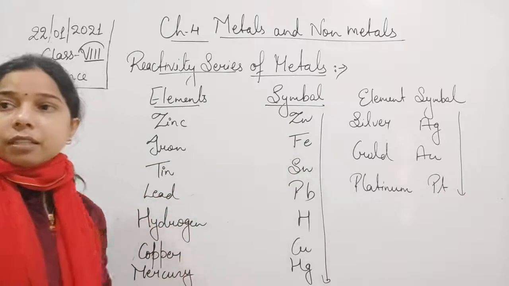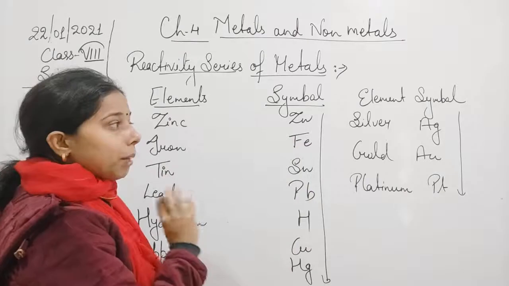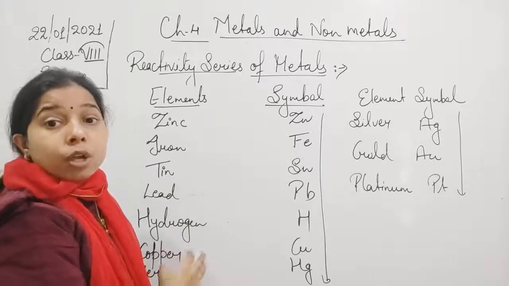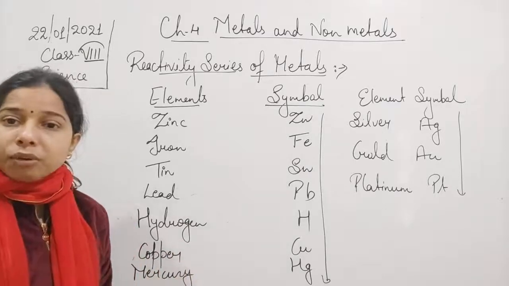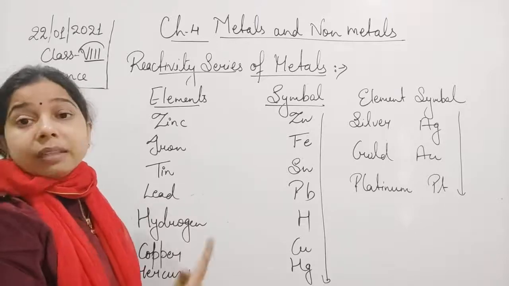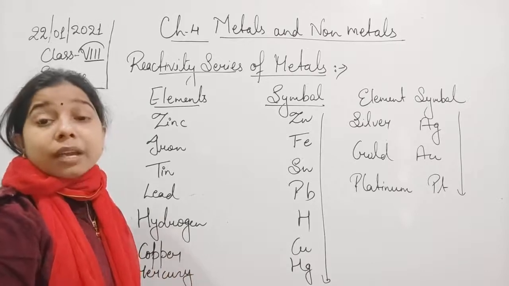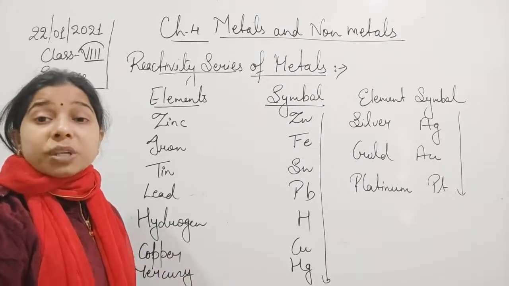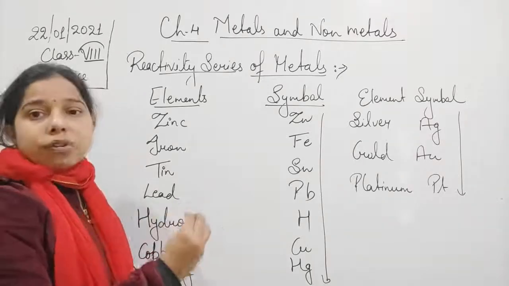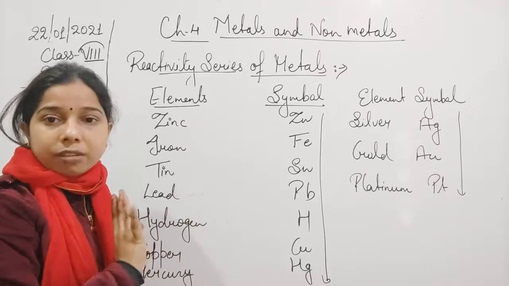Why I am writing this, students, this reactivity series, so that make you understand that in this list, with the help of the list, you are able to say that which one is more reactive than the other. And we are looking for this because the next will be the displacement reaction that we have to study. And in the displacement reaction, it is very important to know that which is the more reactive than the other, because there the more reactive element displaces the less reactive.